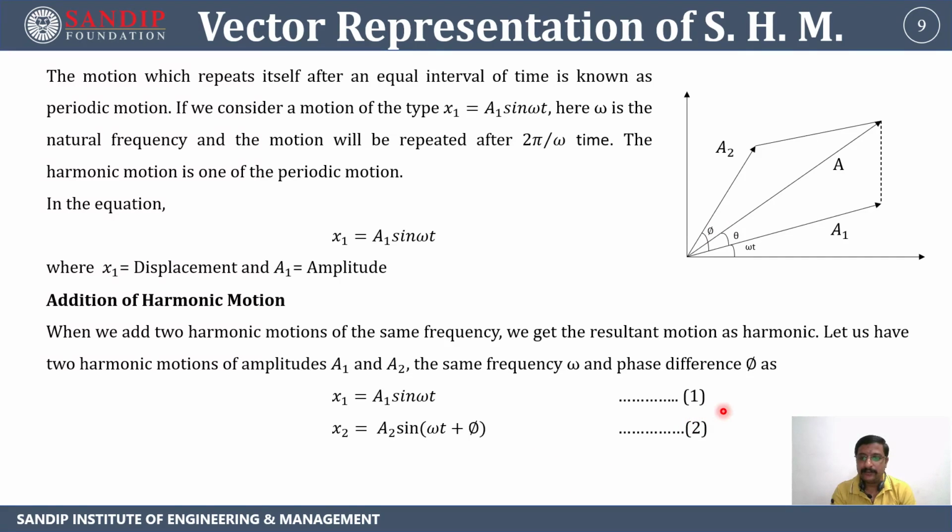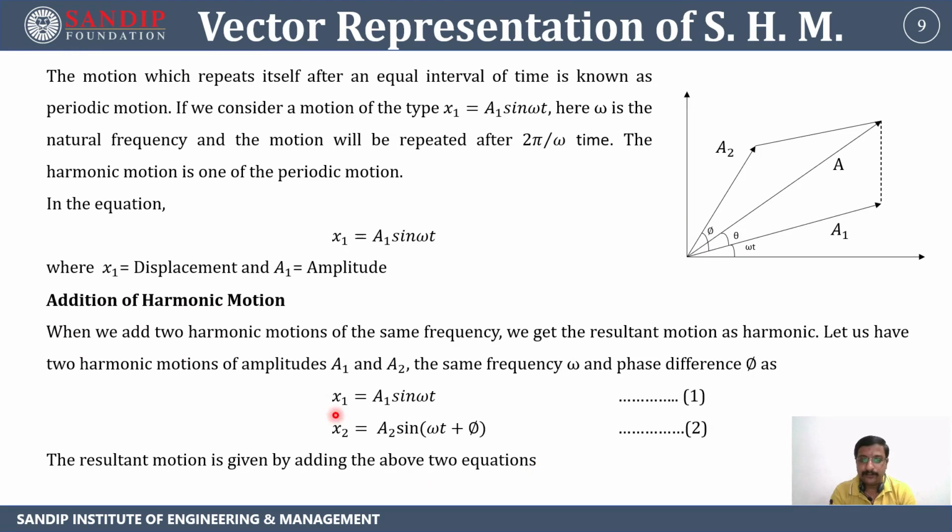We will call these equation 1 and equation 2. As I have already shown, the amplitude A1 is at an angle omega t, but amplitude A2 is at an angle omega t plus phi. So the resultant motion is given by adding the above two equations.